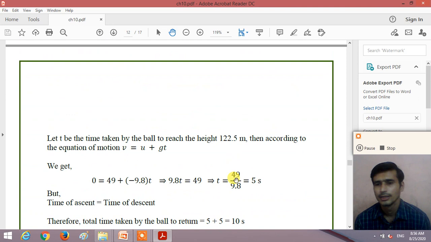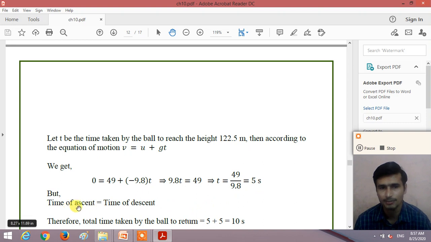First we calculate the time required to reach the maximum height. According to the first kinematic equation of motion, v is equal to u plus gt. Here v is 0, u is 49, g is minus 9.8, and t we need to find. So we get 9.8t is equal to 49, so t is equal to 49 divided by 9.8, we get 5 seconds. It is the time taken to reach the maximum height, and the same time is taken to reach from the maximum height to the ground.